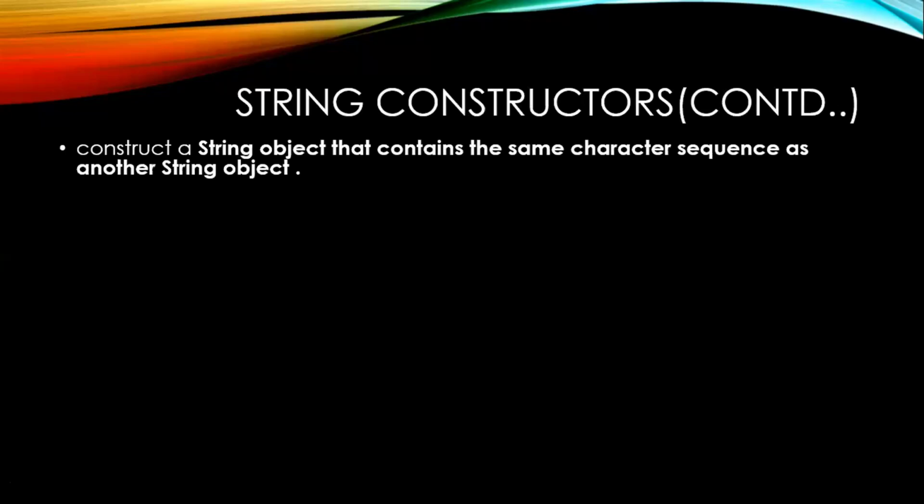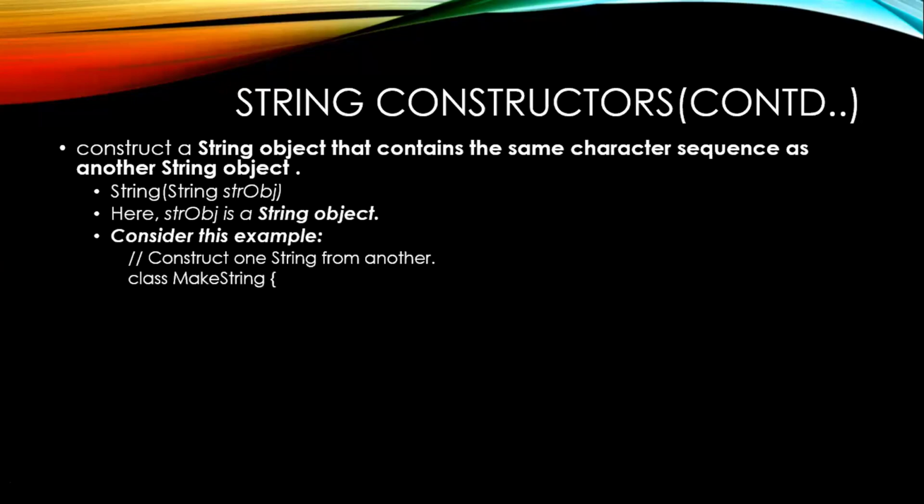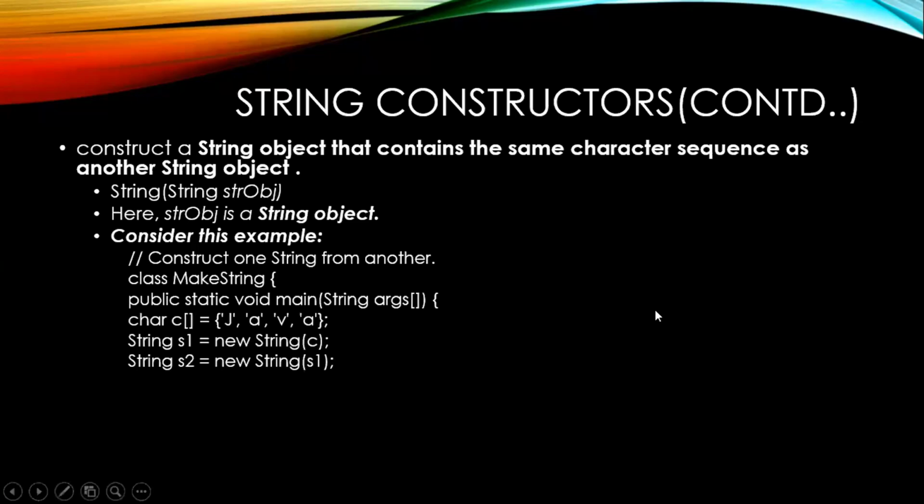Another constructor means creating a string by using another string object. Observe: for a string you are passing another string object as an argument. For a string you are passing another string as an argument. I think the example has been enclosed here. I hope you can understand this example.